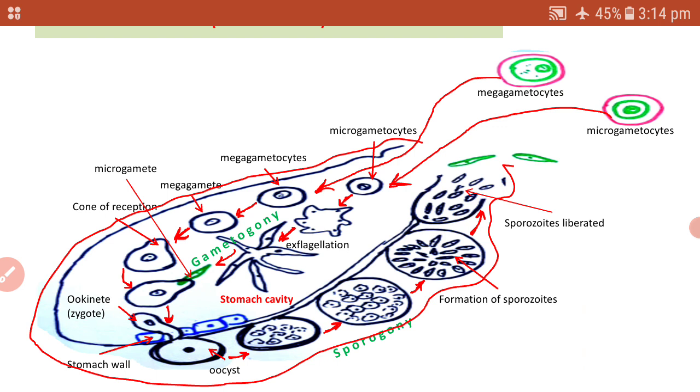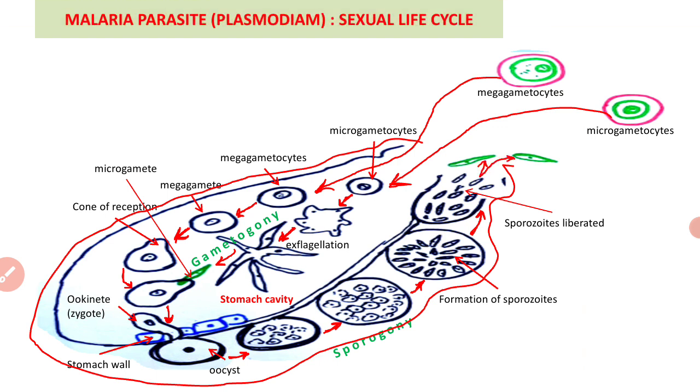So this is the sexual life cycle of Plasmodium vivax, a malaria parasite, which takes place in the mosquito.